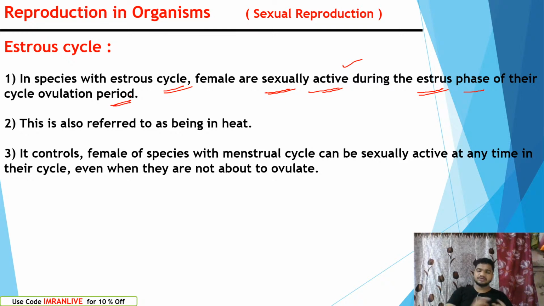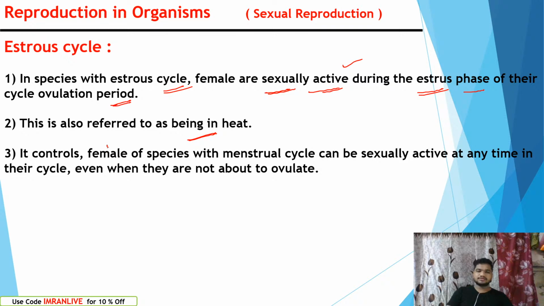In the case of estrous animals, non-primates, once they get the estrous cycle, they will be very sexually active. This is also referred to as being in heat. That means they have more heat in the body, and during the estrous cycle they are sexually very active.